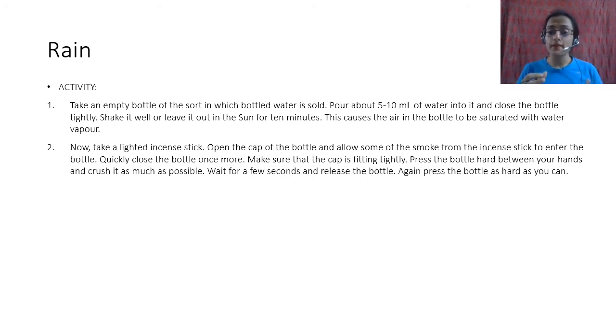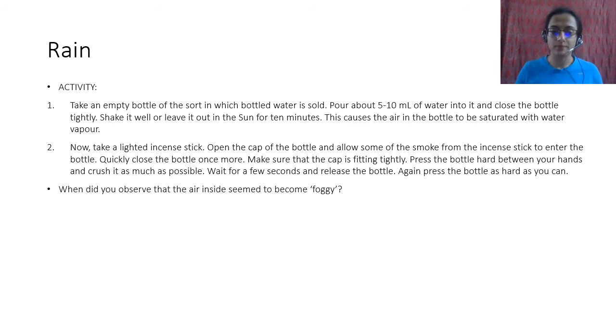Now you have to press the bottle as hard as you can. If you have a bottle, you have to crush it as much as you can. You can twist it, but you have to give a lot of pressure on that bottle. You crush it as much as you can, you twist it, you squeeze it, do whatever. Wait for a few seconds and then release the bottle. You see what you see, and then again press the bottle as hard as you can. So when did you observe that the air inside seems to be foggy? When the pressure is higher, you see that the air inside becomes foggy.